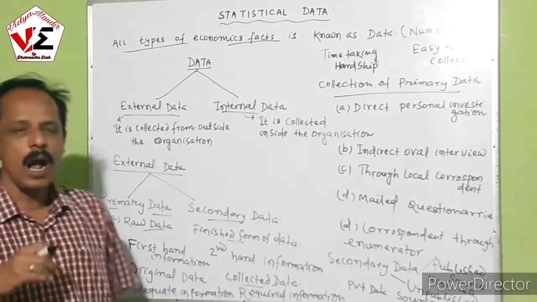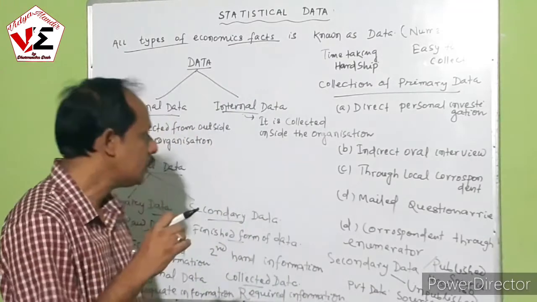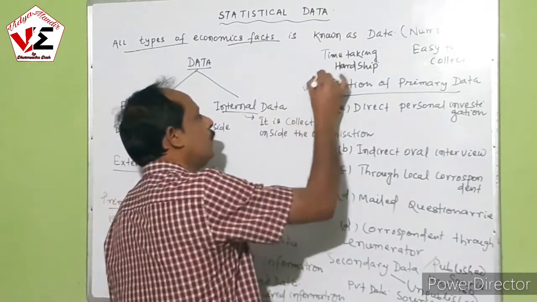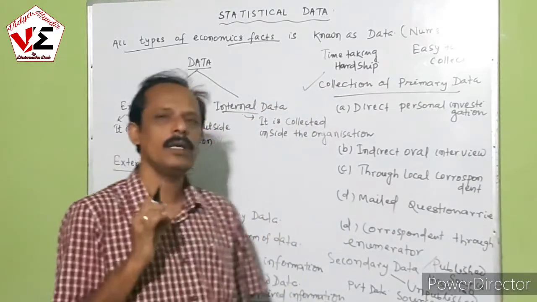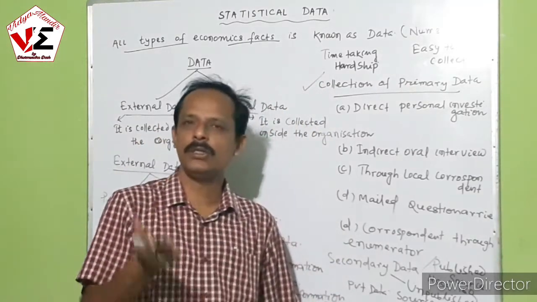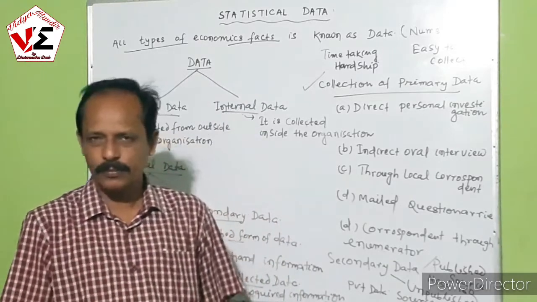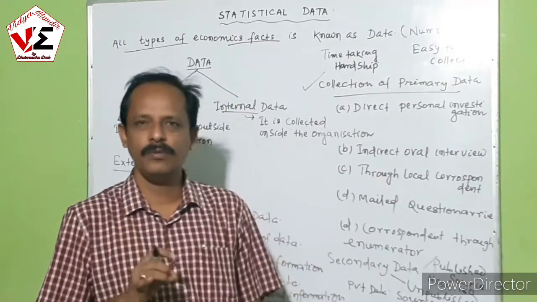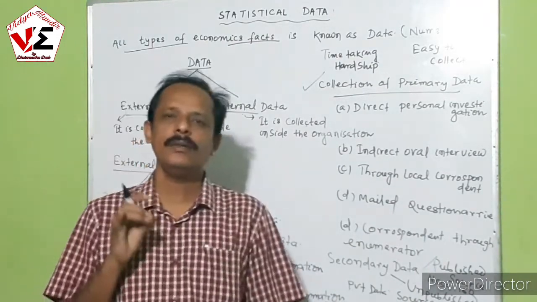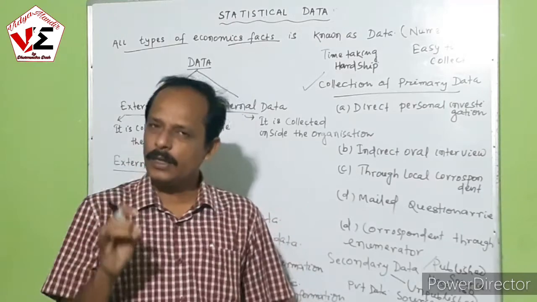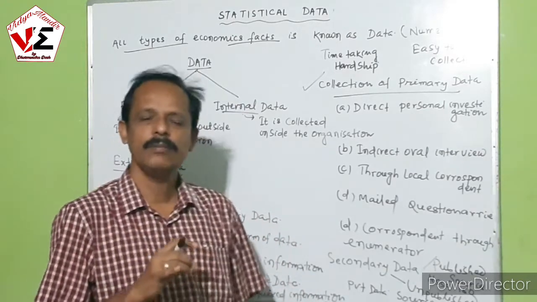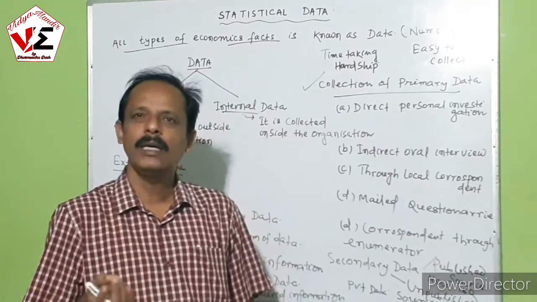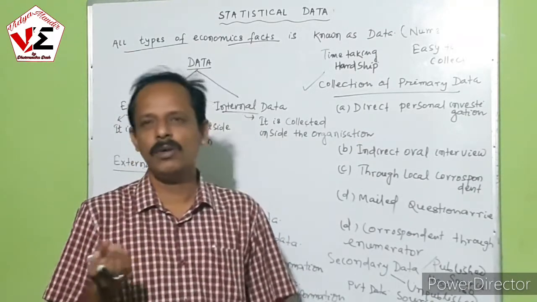Now we shall go through how the data is collected. Let us see the collection of primary data first. Primary data is collected by direct personal investigation. Directly the investigator or agent goes to the field and collects the data from the experts or from different people. That's your direct personal investigation. It is 100% accurate data we get out of it, but very expensive, hardship, time-taking, real. This data is always reliable.